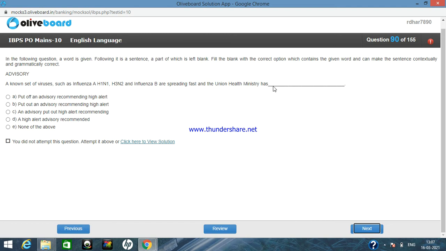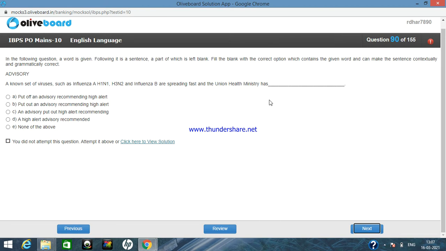Obviously it will not be true, because the Union Health Ministry is not postponing anything. Now the second option: the Union Health Ministry has put out an advisory recommending high alert. Put out means issue or broadcast something.